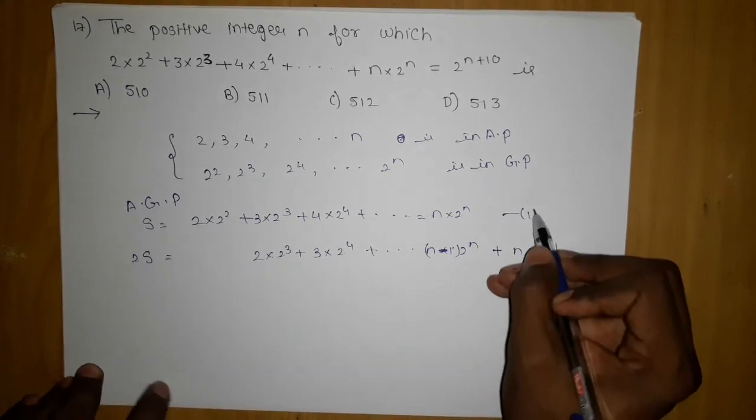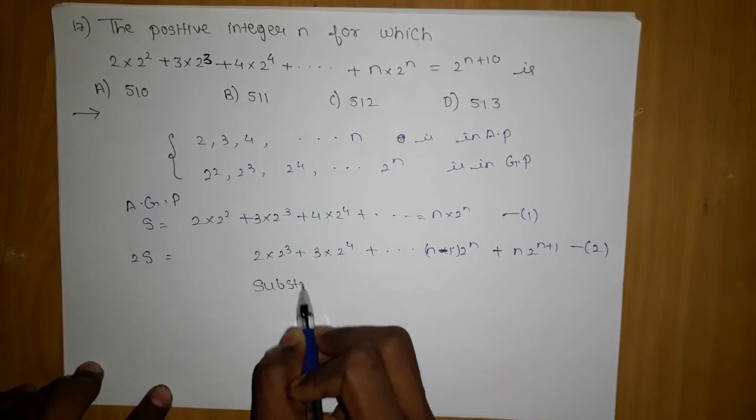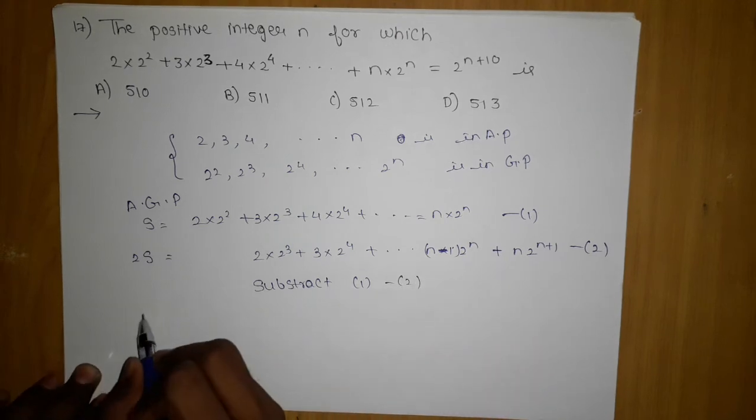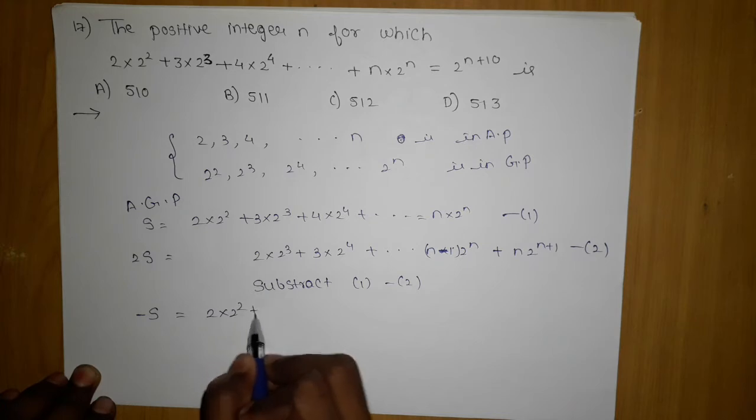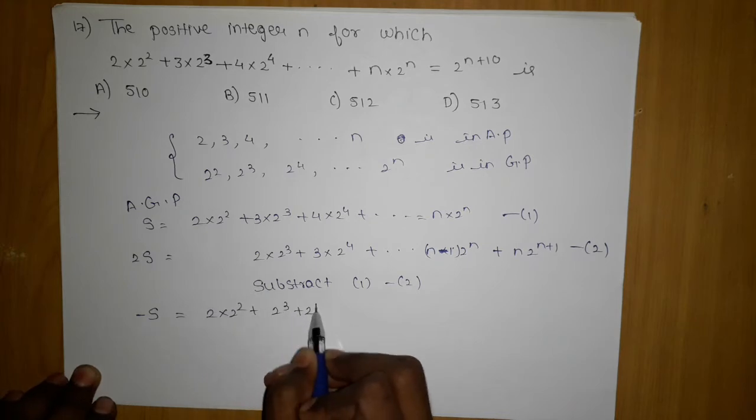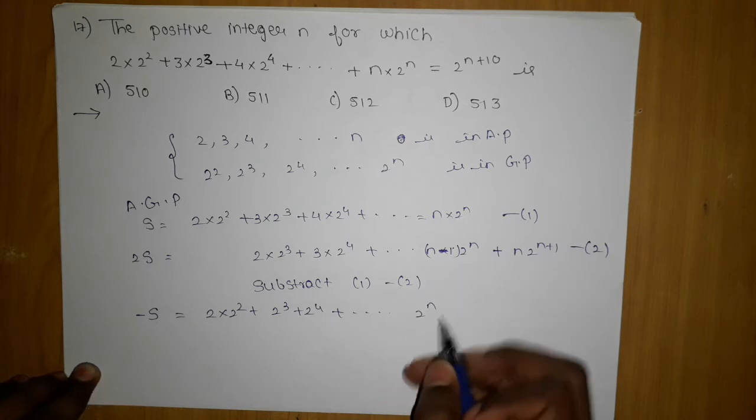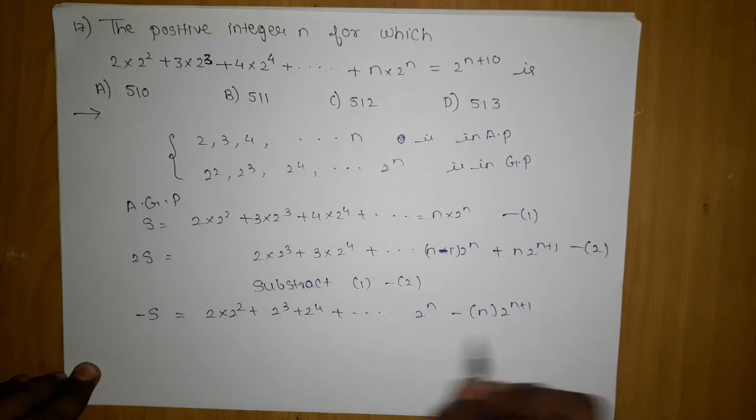I will call it 1, I will call it 2, and I will subtract them. Subtract 1 minus 2. The moment I do, I will be left with minus S equals 2 into 2 power 2, 2 cube, 2 power 4 and so on. Here I will be left with 2 power n minus n into 2 power n plus 1.